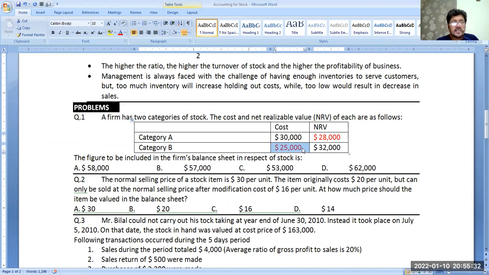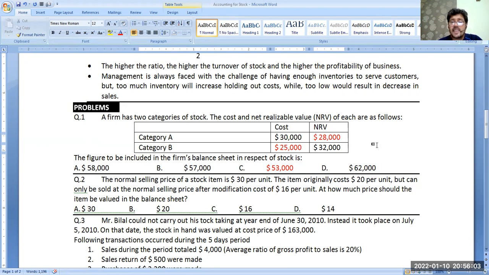Because whichever is lower. So 28,000 for A, 25,000 for B. So the value of closing stock to be reported in the balance sheet is 53,000. Getting my point clear? This is the answer. Okay. Done.